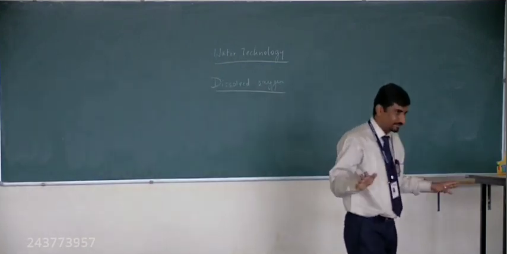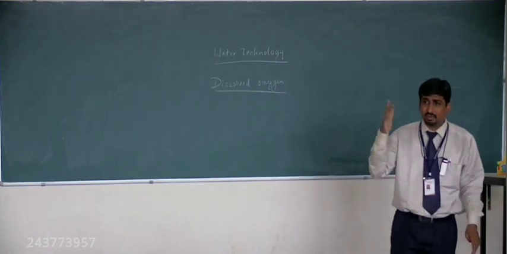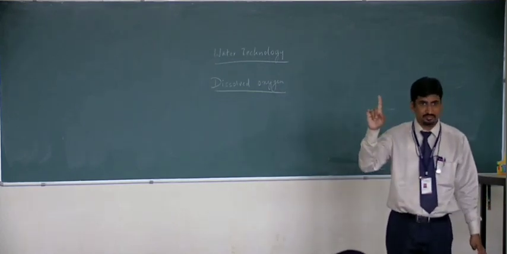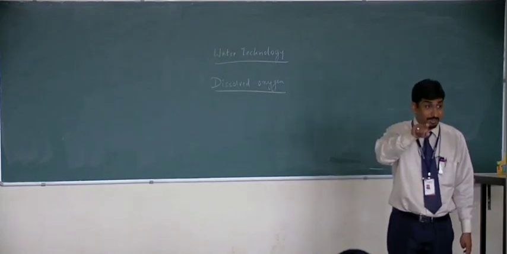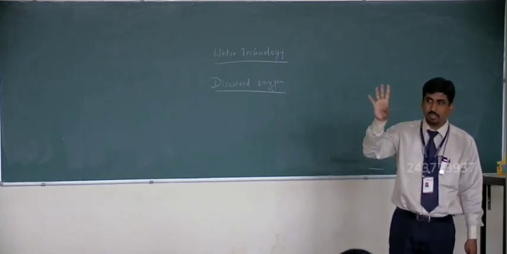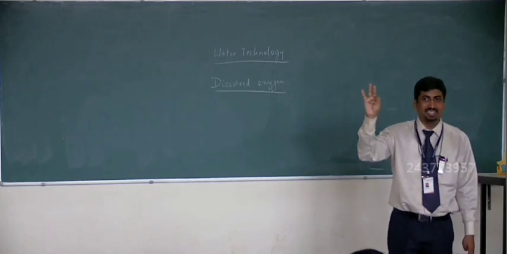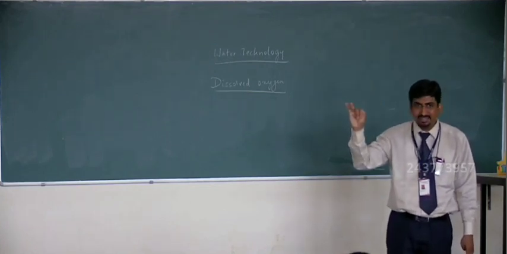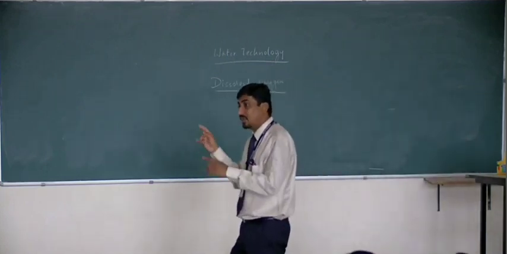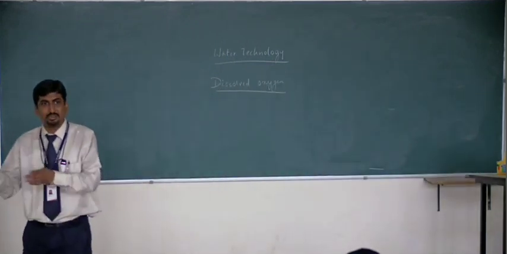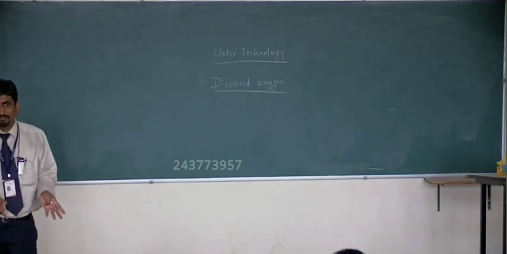So it oxidizes everything. What are biologically non-oxidizable organic matters? Your pesticides, insecticides, antibiotics. They are all biologically non-oxidizable organic matter because they are used to kill bacteria and pests.